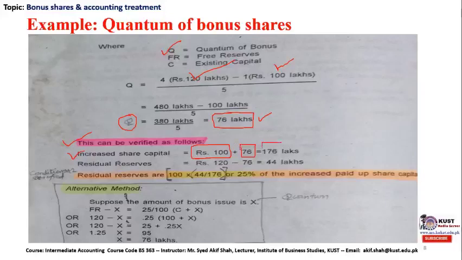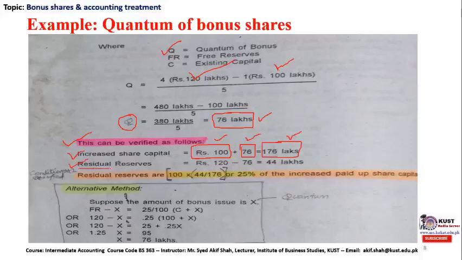Now the increased capital will be 176 lakhs. This was our existing capital, and this was the quantum of issuance we have suggested on the basis of the 25% residual test. Now the increased capital with the company is 176 lakhs. The condition was about residual reserves.